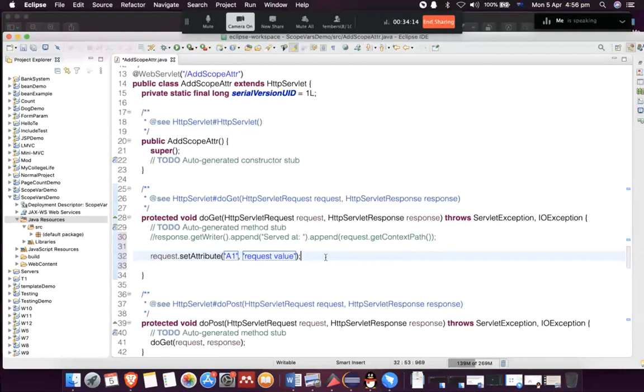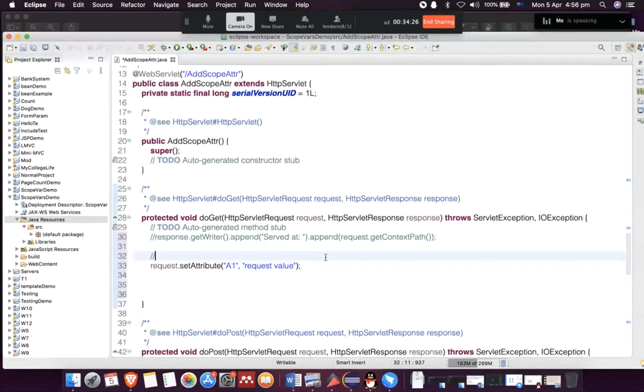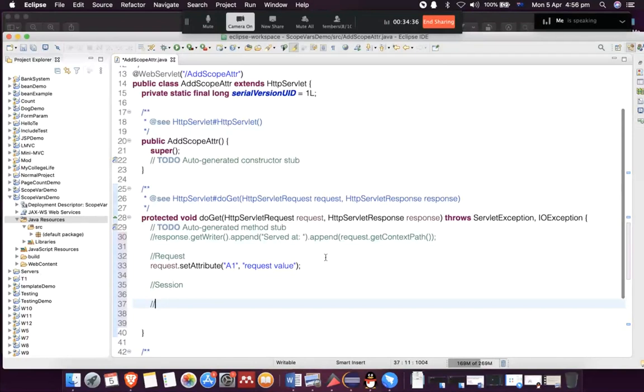But request is not the only scope that we have. We can have a session attribute as well. So let's call this one request, and then we will have session. Remember, we have 4 scopes. We have application scope.